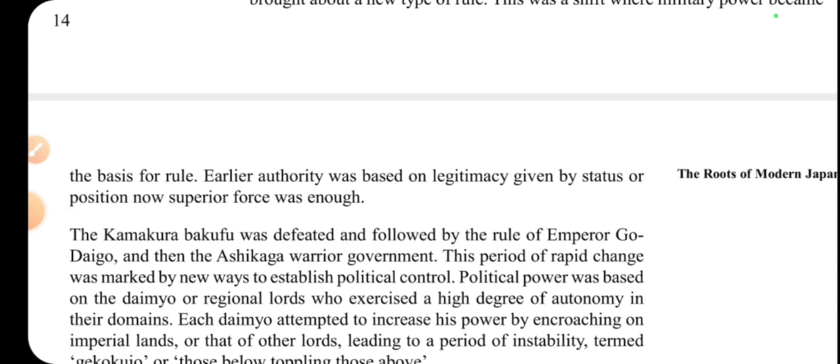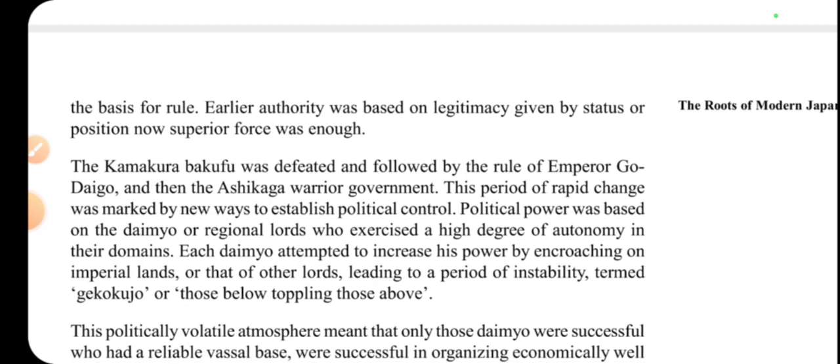There was a daimyo system from the Tokugawa rule. The daimyo were the feudal lords, and the samurai used to work for them. So samurai was the warrior class in the Japanese stratum, and they had to protect the land.